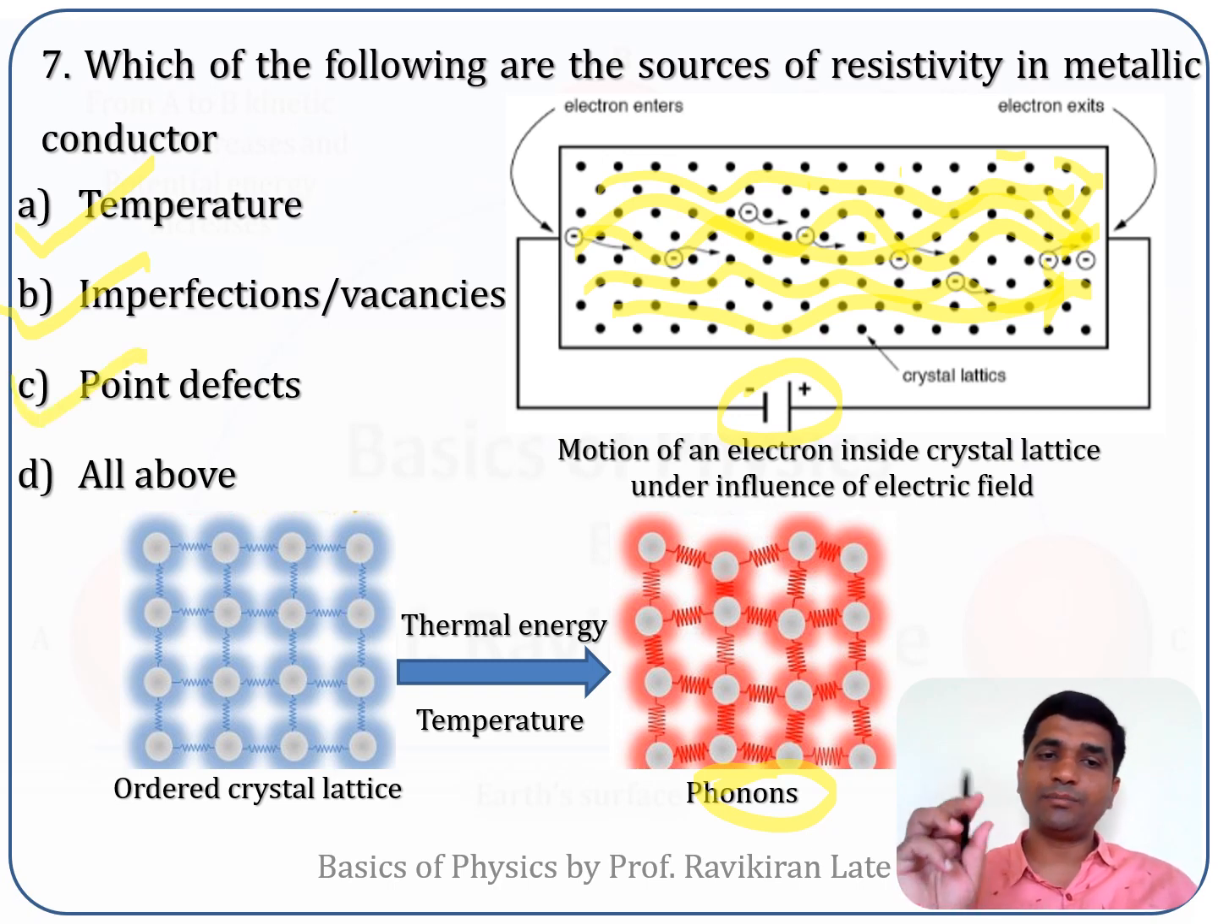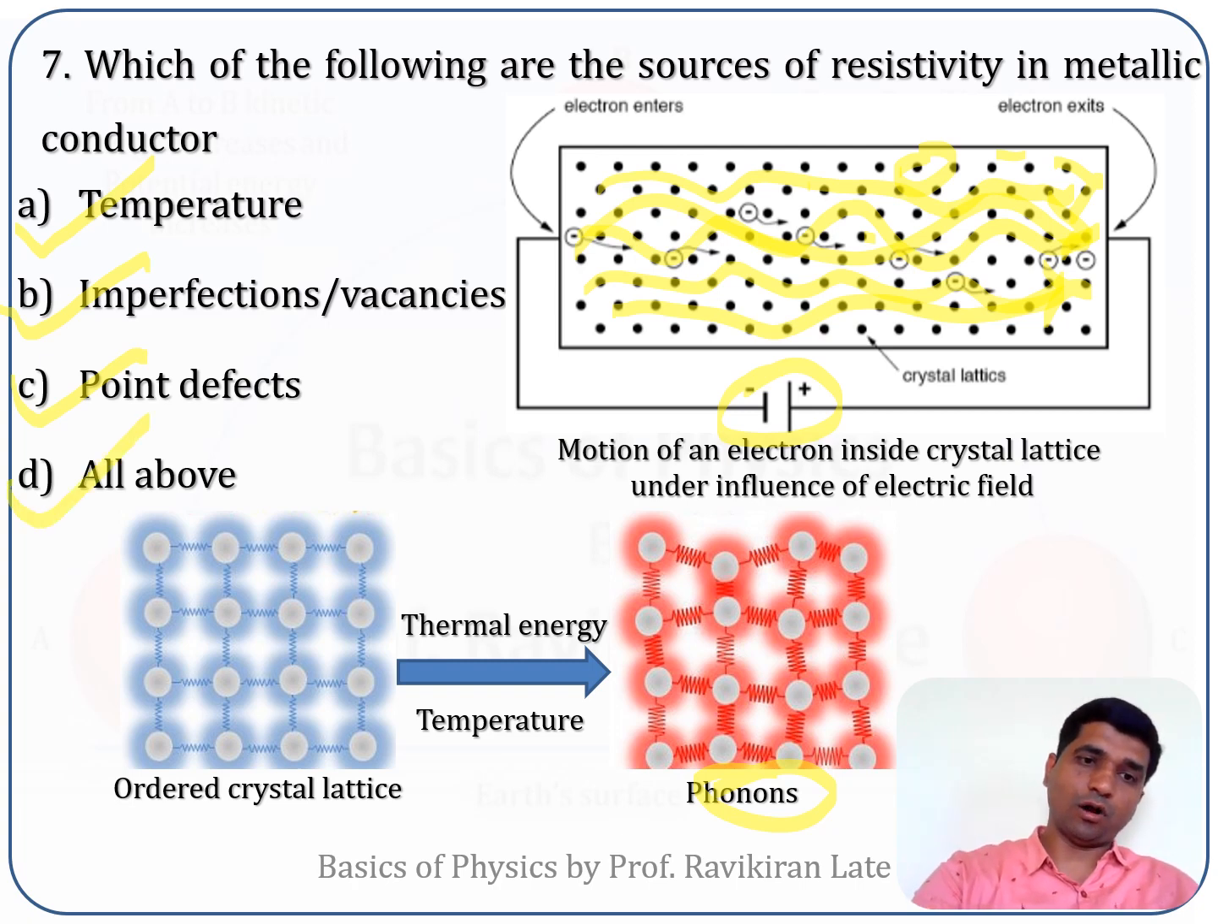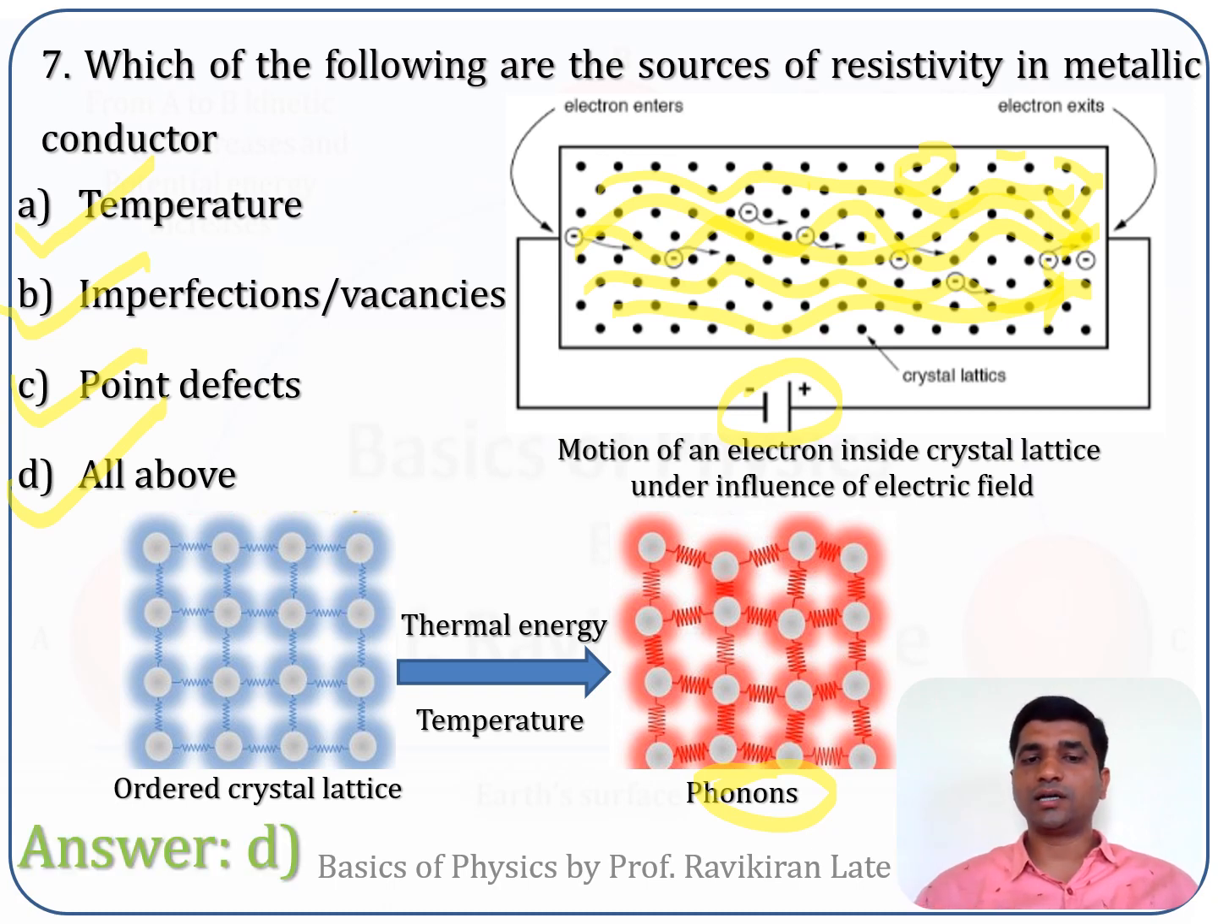And suppose there are some defects. For example, at a certain position, this atom is not there. Then the Coulombic attraction will change, which will affect the net force on that electron. So point defects also affect the resistivity of the material. If you consider all the above points, they affect the resistivity of the metallic conductor. So the correct answer for this question is option D.